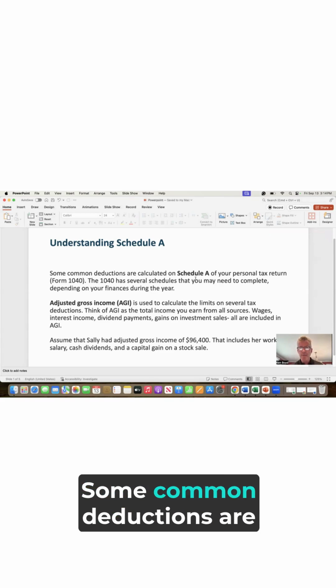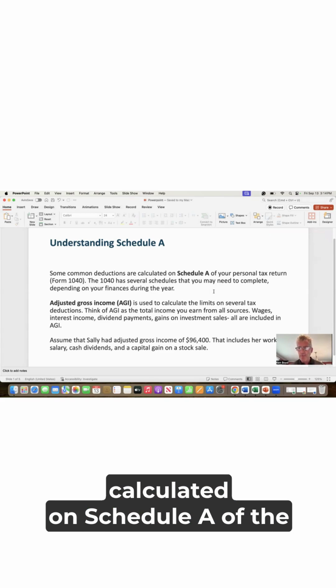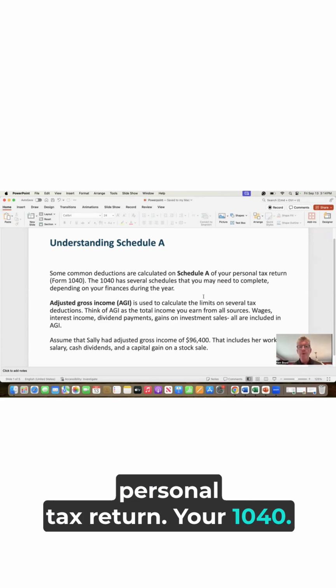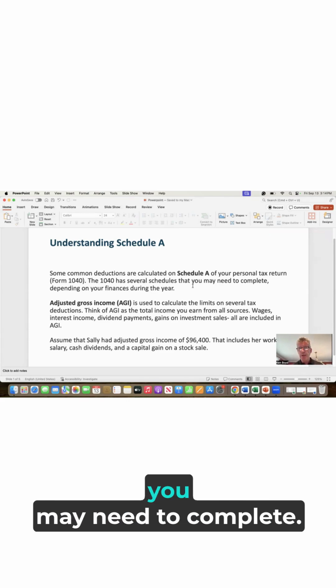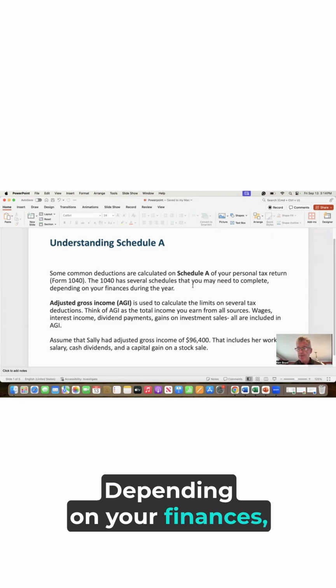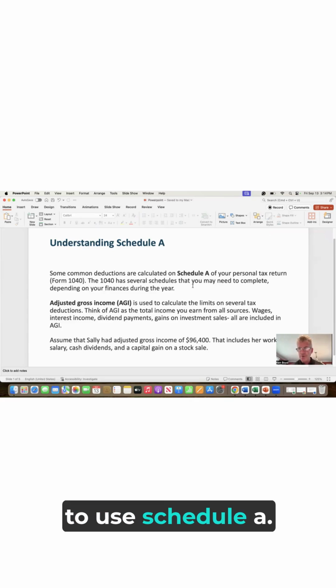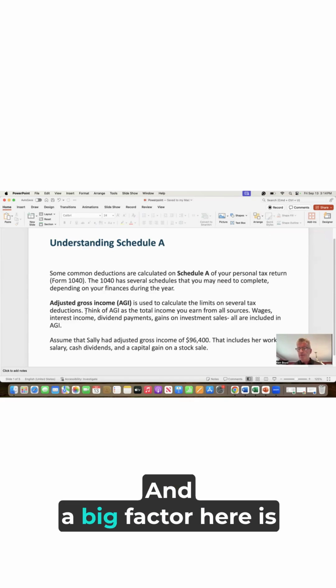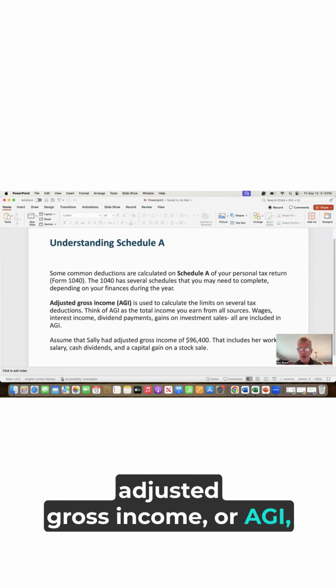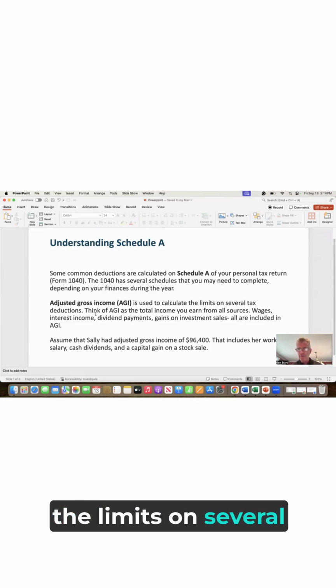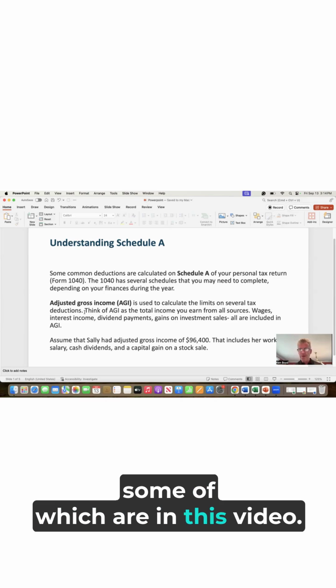Understanding Schedule A. Some common deductions are calculated on Schedule A of the personal tax return, your 1040. The 1040 has several schedules you may need to complete depending on your finances. It's likely that you'll have to use Schedule A. And a big factor here is adjusted gross income, or AGI, which is used to calculate the limits on several tax deductions, some of which are in this video.